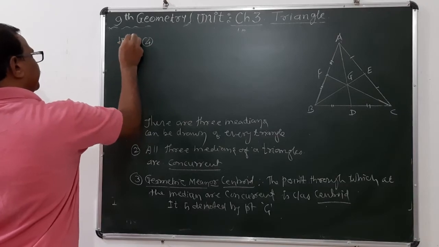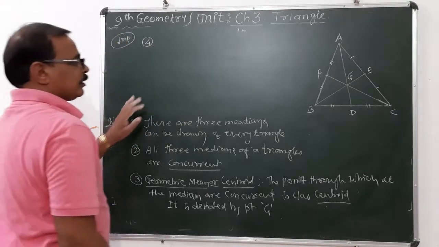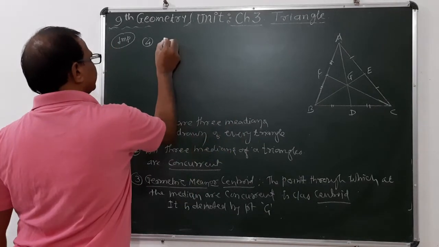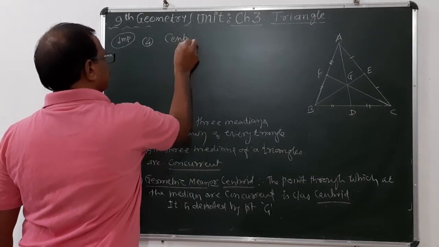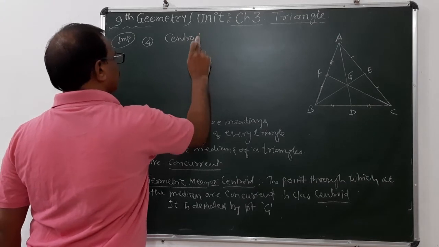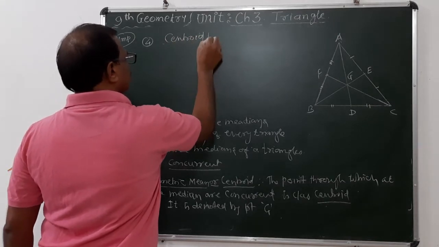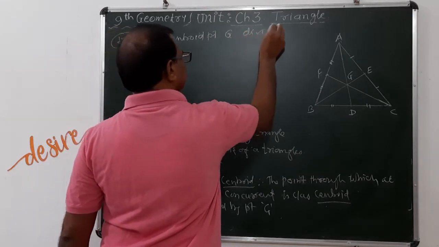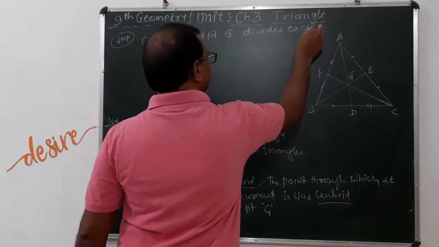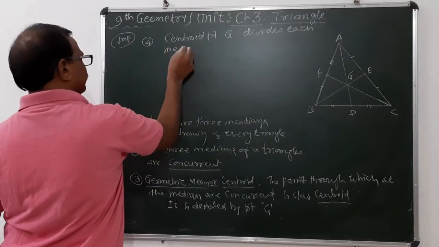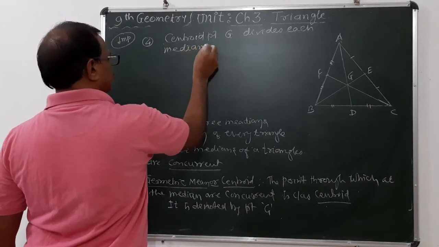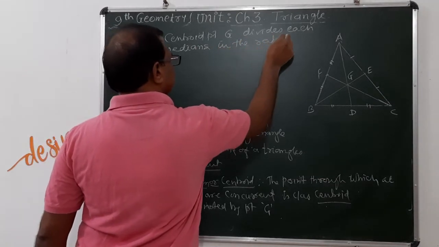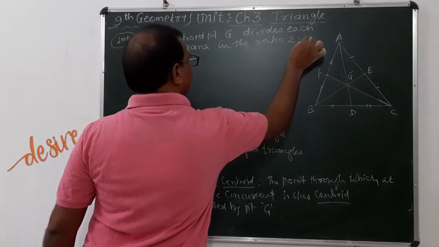Important note: the geometric mean, or the centroid point G, divides each median in the ratio 2:1.